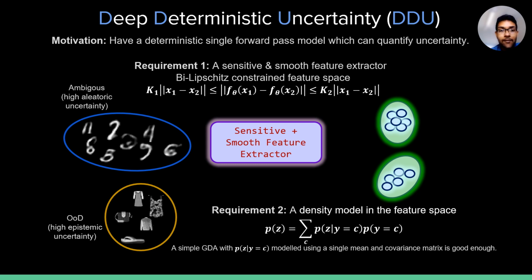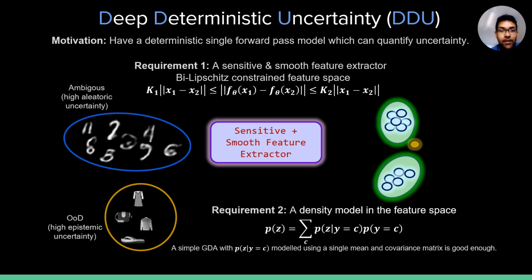To achieve this, we have two main requirements. First, we need a feature extractor which is bi-Lipschitz constrained, that is sensitive and smooth, ensuring that feature space representations maintain some semblance of distance in input space. Second, with a constrained feature extractor, a density model as simple as Gaussian discriminant analysis can effectively quantify epistemic uncertainty.